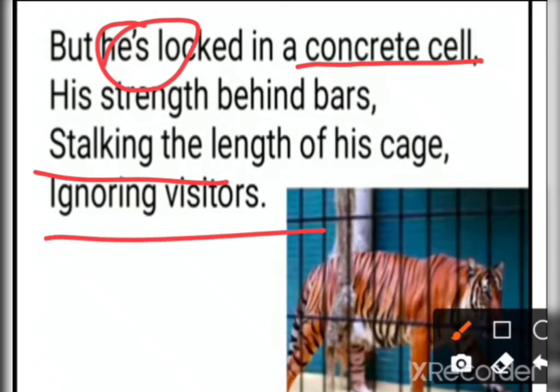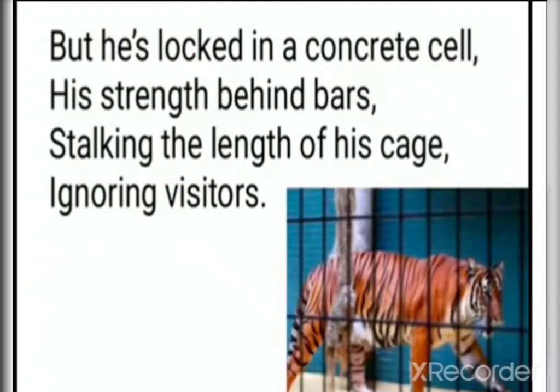So here in this stanza, the poet stops imagining the tiger's alternate life and returns to its real life, where it is now. It is in the zoo, right?